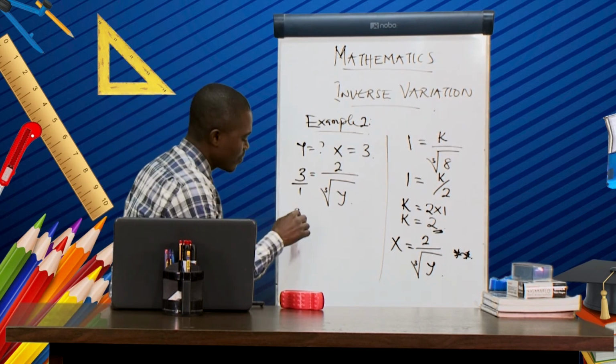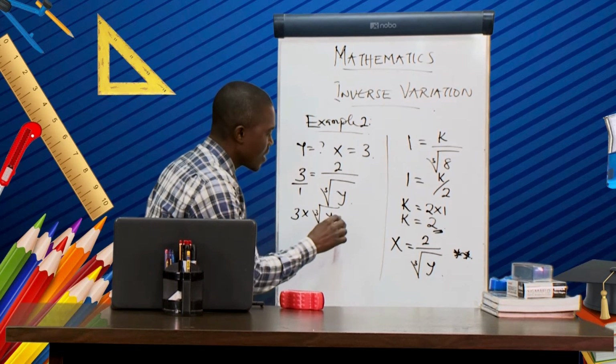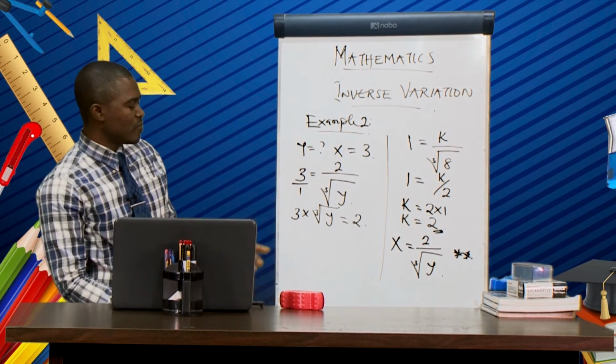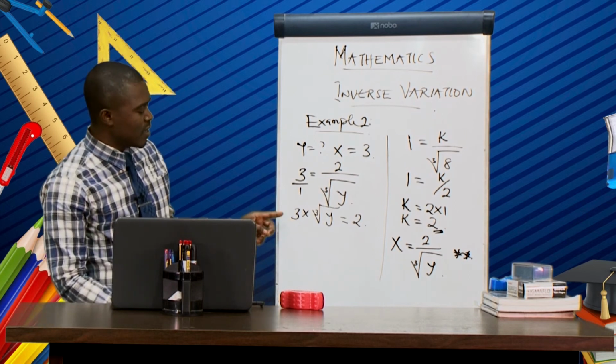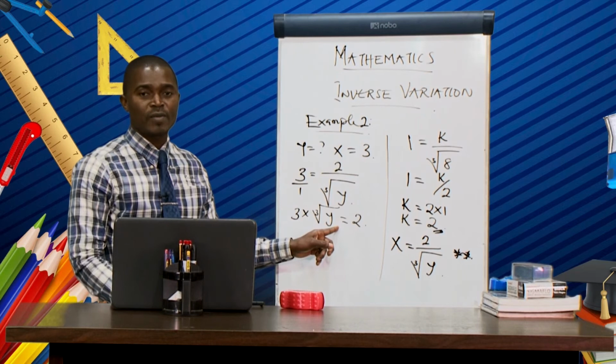So we have 3 multiplied by cube root of y equal to 2. And from this place, don't forget that 3 is the coefficient of cube root of y.